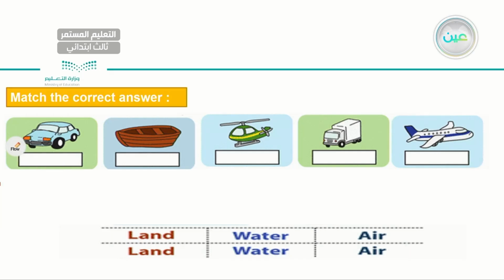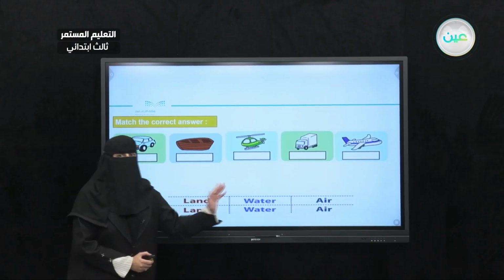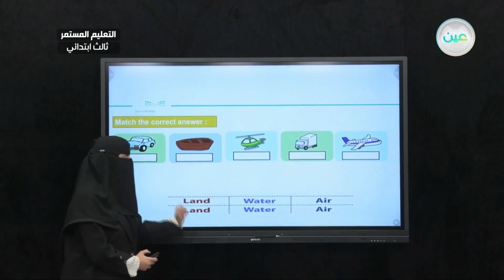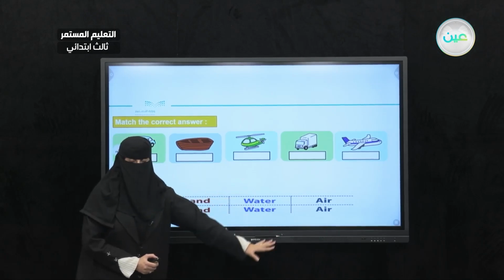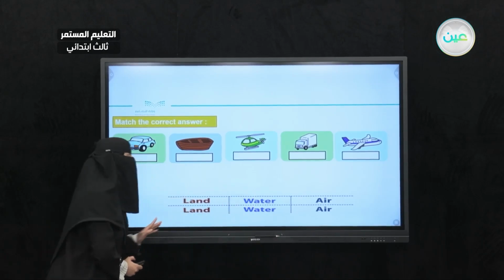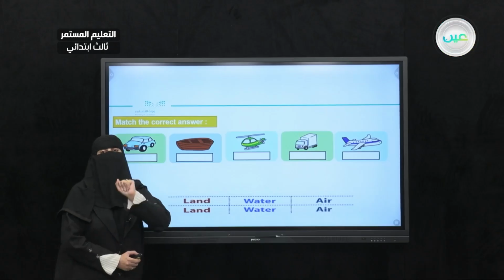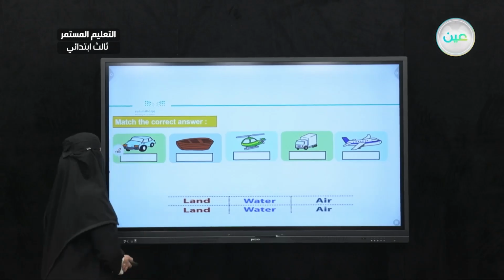Now, match with the correct answer. So here I have, how do I use these transportation? Through what? Land, water, or air. Okay? Again, I'll be giving you 20 seconds. Try to match it with the correct answer. I have a car, a boat, a helicopter, a truck, and an airplane. Tell me, how do we use this transportation?